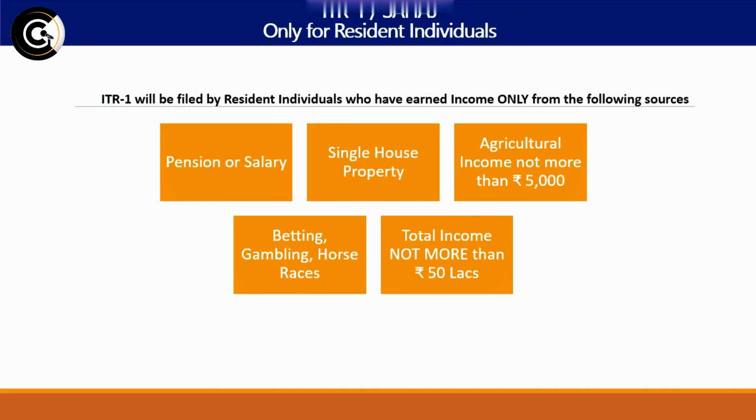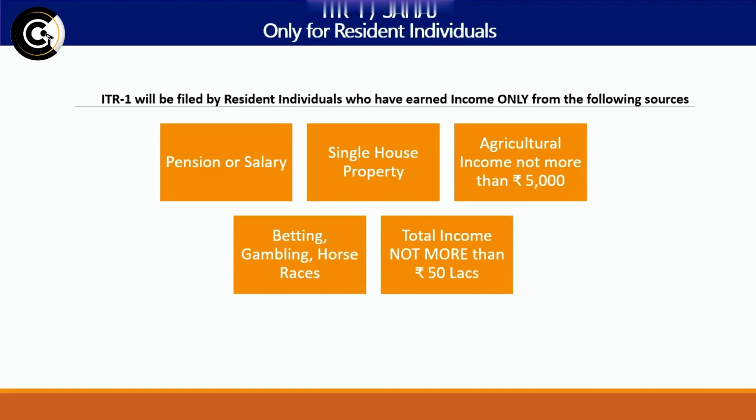ITR 1. Next is betting, gambling, horse racing. Number two, if any person is earning any income from these illegal activities, you are required to file ITR 1. And the total of all four of these incomes, which are pension and salary, single house property, agricultural income not more than 5,000, and betting, the total income from all these sources should not exceed rupees 50 lakh. I repeat, it should not exceed rupees 50 lakh.